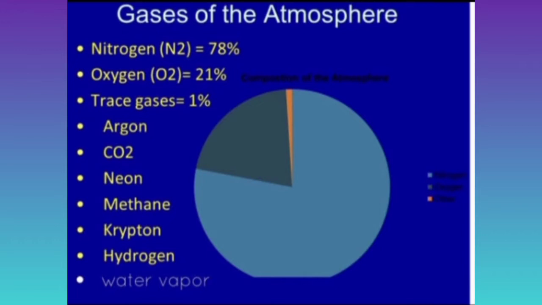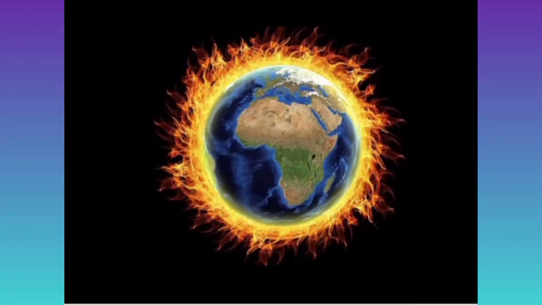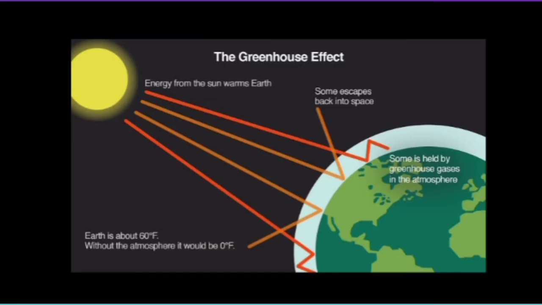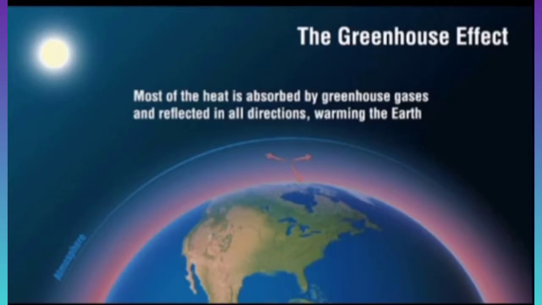So let's study global warming. The level of gases in the atmosphere increases due to factory smoke. We see the factory smoke and the car fumes. Because of the car fumes and factory smoke, the heat is retained and the temperature increases. Then it is called global warming.